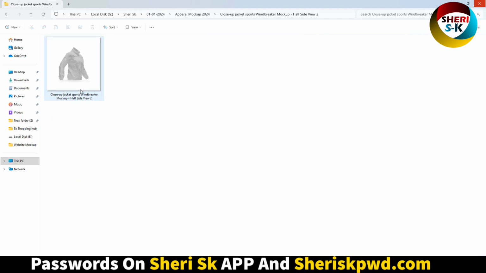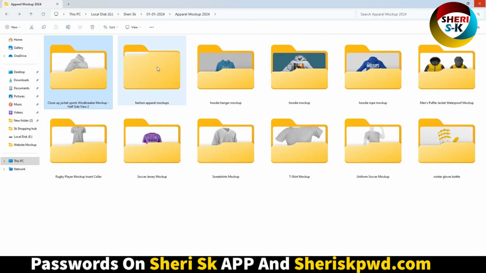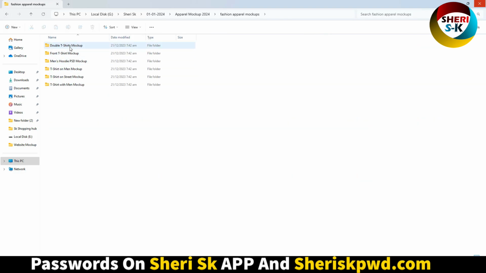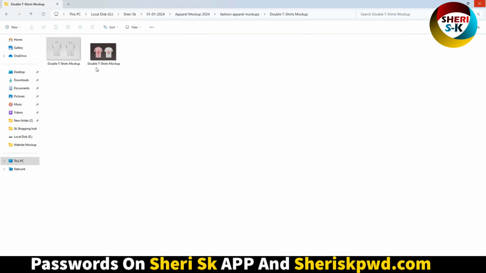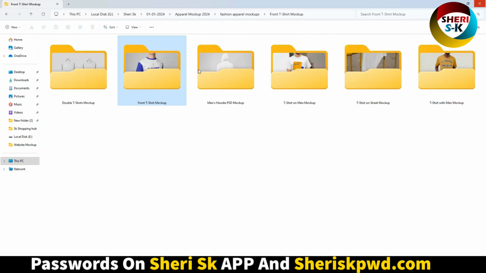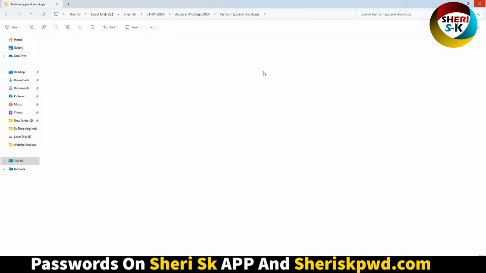First, close Jacob PSD, and here fashion Apparel Mockup, double t-shirt, front t-shirt, man hoodie, t-shirt, man straight mockup, and t-shirt. All files are PSD for Photoshop.